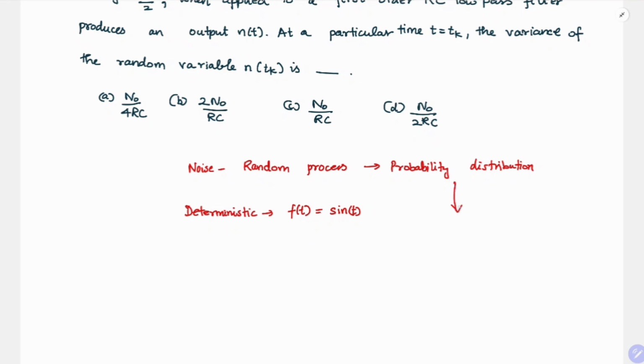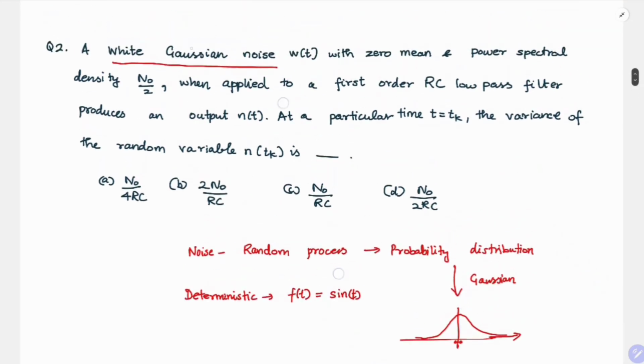This probability distribution is what is meant by Gaussian. Gaussian looks something like this. This is the Gaussian probability density function, and it says that values close to 0 have a higher probability of occurring than values far from 0. So this is the first thing, which is the Gaussian.